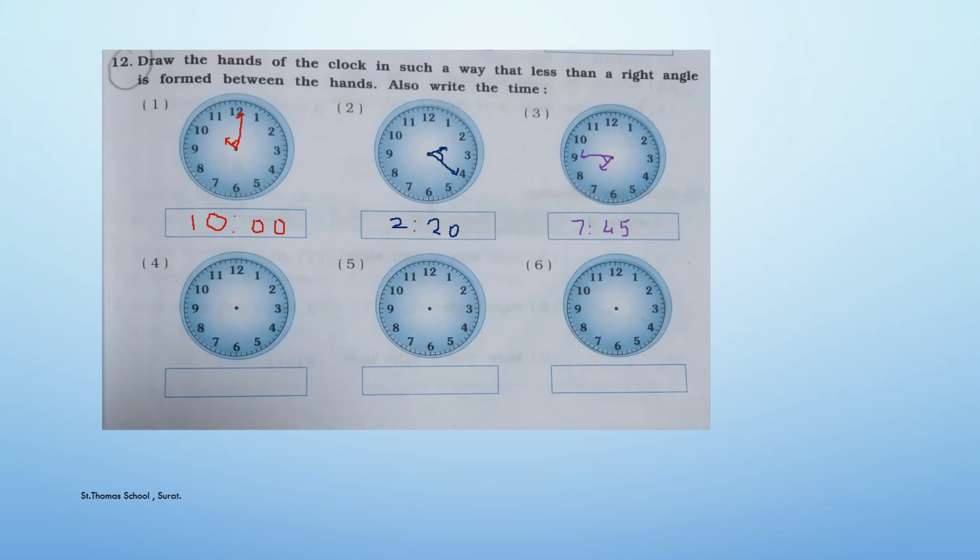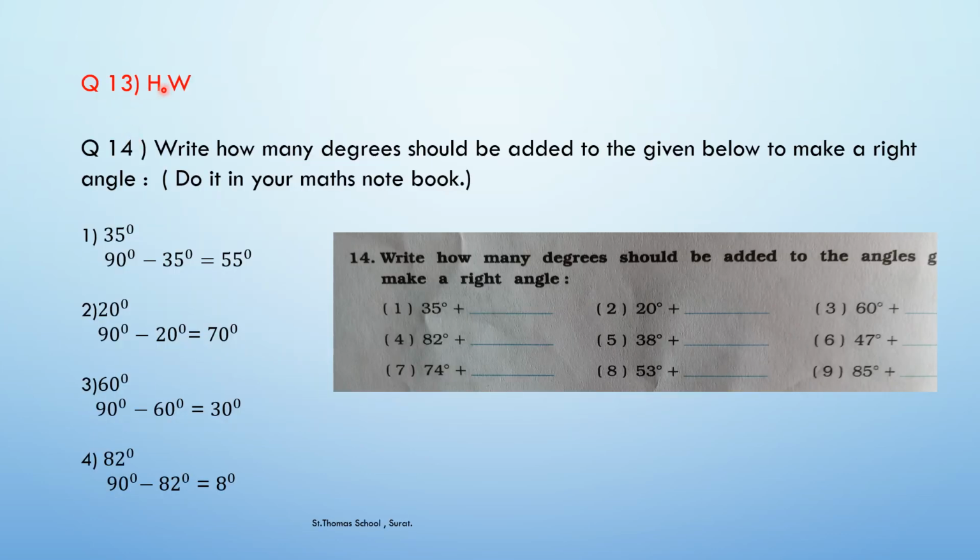So questions number 4, 5 and 6 are again homework for you. I hope the concept is clear to you and you have to take any time according to you and draw the hands accordingly. But you have to keep in mind that the angle being made should be less than a right angle. Question number 13 is homework for you which is in your workbook. So you have to complete it in your workbook itself.